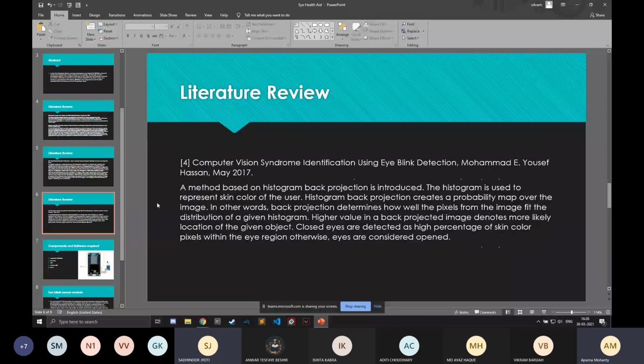And the last paper we used out of the four is computer vision syndrome identification using eye blink detection system. In this paper, they developed an eye blink detector which can be used in a dry eye prevention system. Using the histogram back projection method, this algorithm detects the state of the eye within a certain time period, and if it does not detect any blink or if the rate of blinking is less than the normal rate, that is 15 blinks per minute, it will raise a flag of computer vision syndrome, as Ayaz mentioned. CVS is computer vision syndrome.